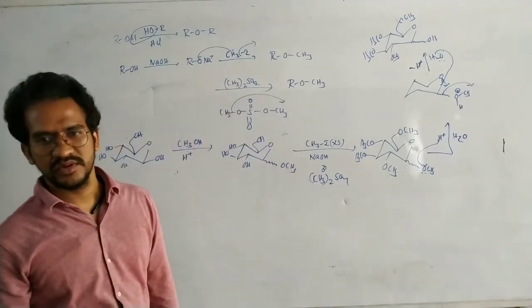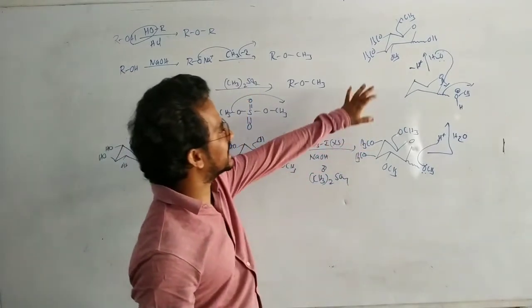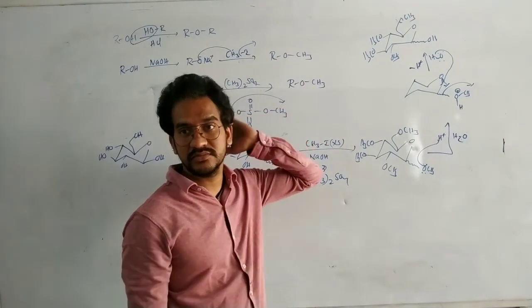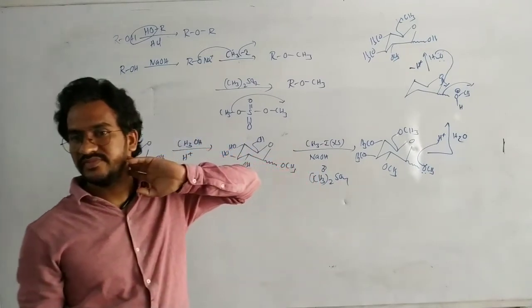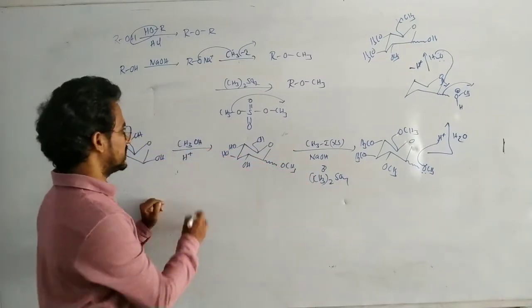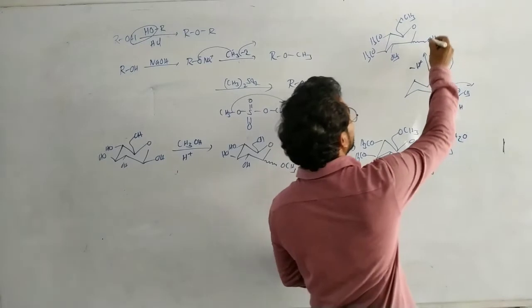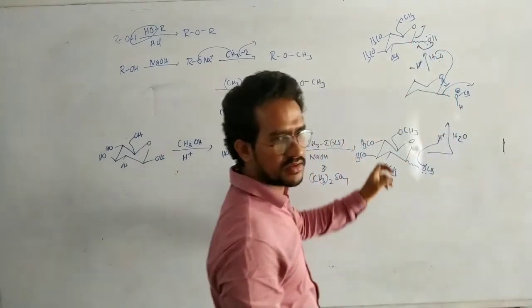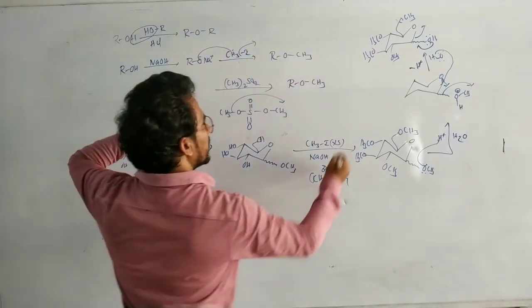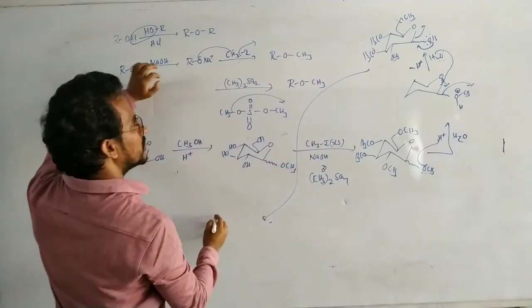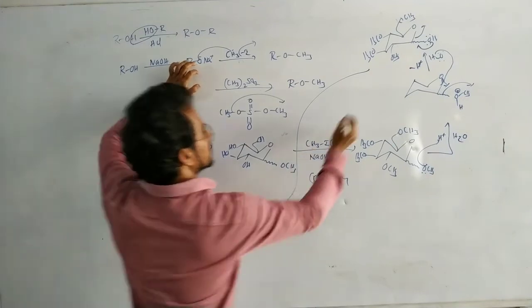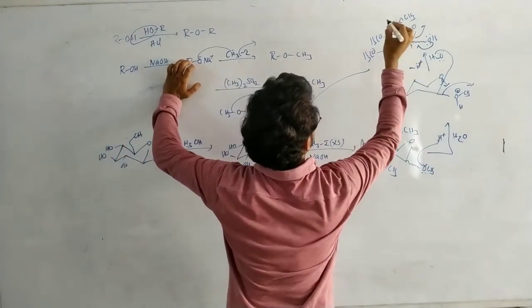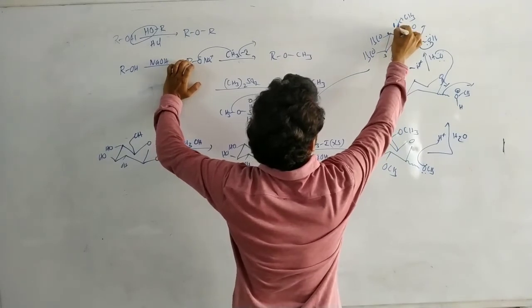In case, what is the acyclic structure of this one? What is the first carbon? Here the first carbon is converted to aldehyde in the acyclic structure. That's it. First carbon, second carbon, third carbon, fourth carbon, fifth carbon, sixth carbon.